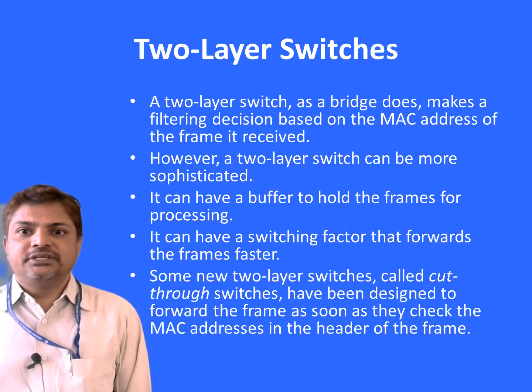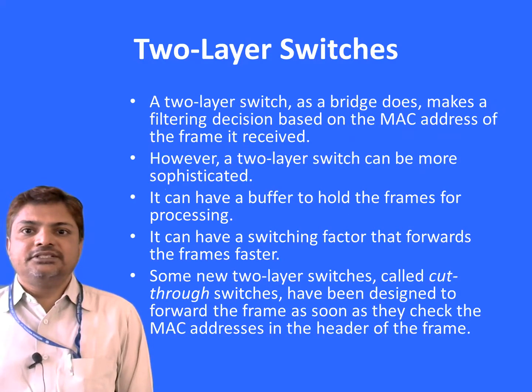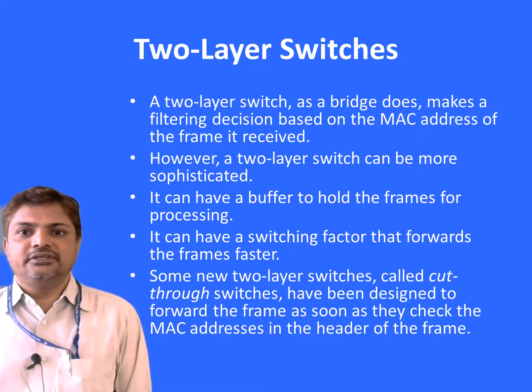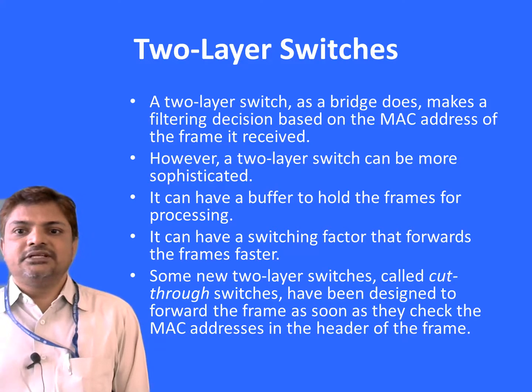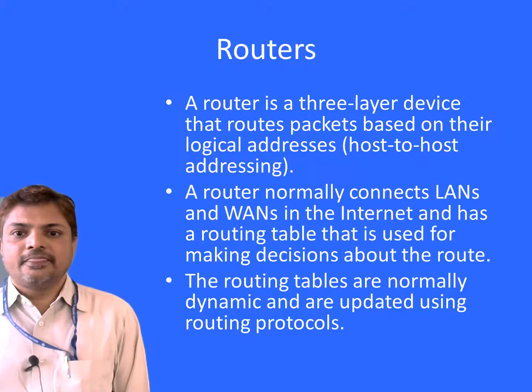A two-layer switch, as a bridge, does make a filtering decision based on the media access control address of the frame it receives. However, a two-layer switch can be more sophisticated. It can have a buffer to hold the frames for processing. It can have a switching factor that forwards the frame faster. Some new two-layer switches, called cut-through switches, have been designed to forward the frame as soon as they check the media access control addresses in the header of the frame.